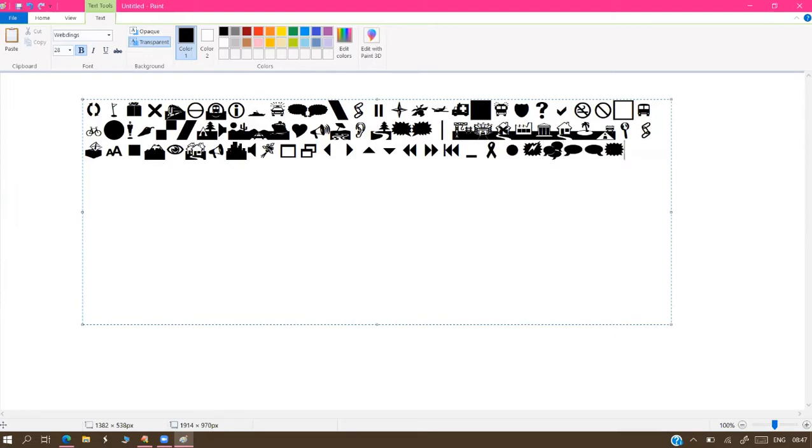So in these symbols, if you like any symbol, then we can apply that one to our program.